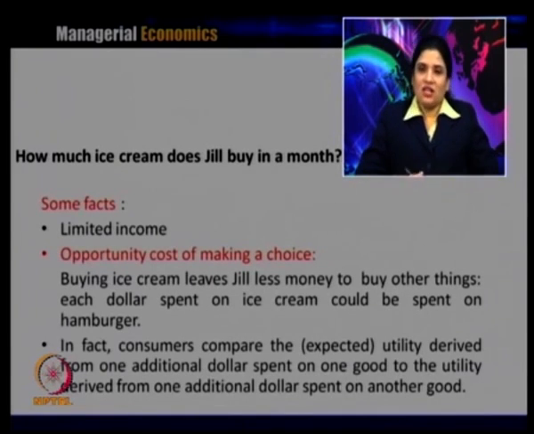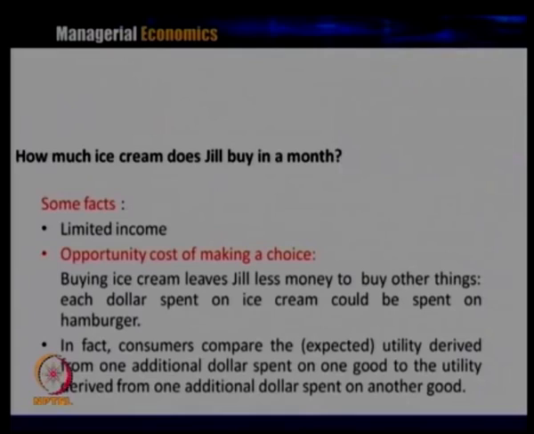So, how much ice cream should Jill buy? There are a few facts on this. She cannot buy unlimited amounts because she has limited income, and there is also an opportunity cost associated with it. Whenever she is buying ice cream, the same dollar or the same money income could have been spent on buying other goods, like hamburgers.